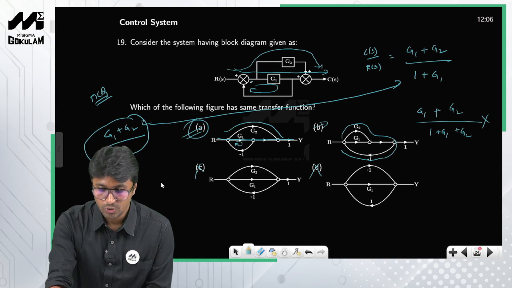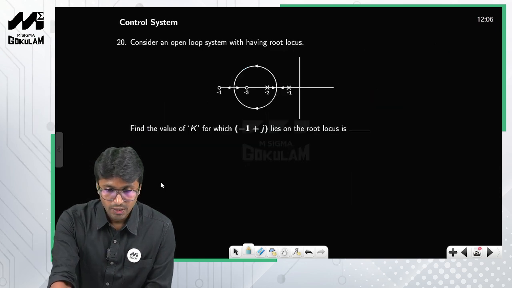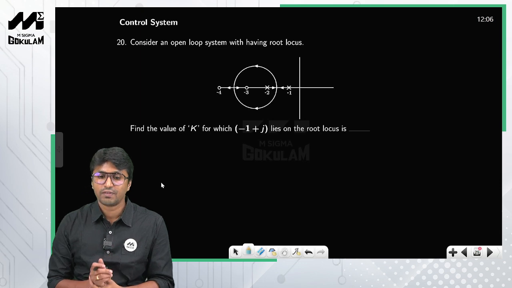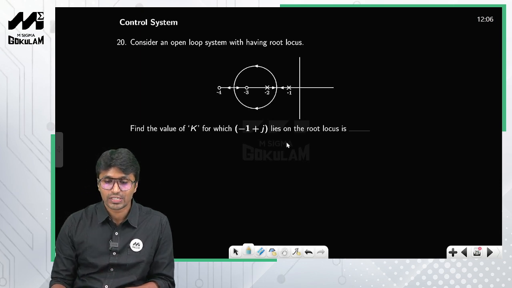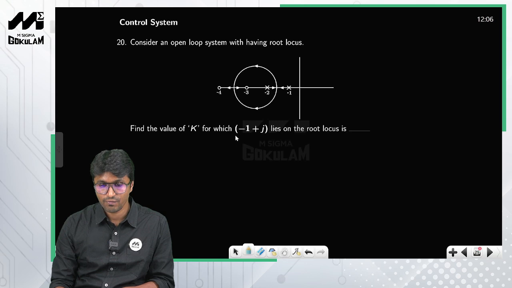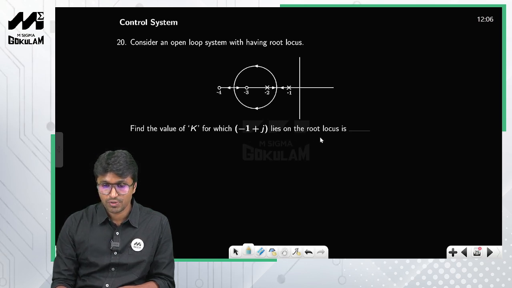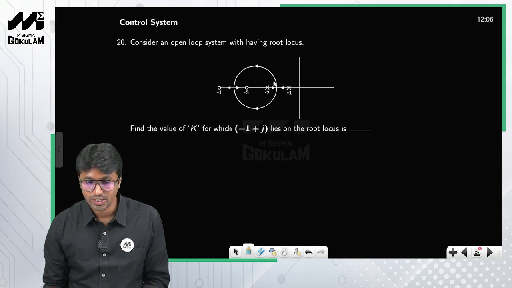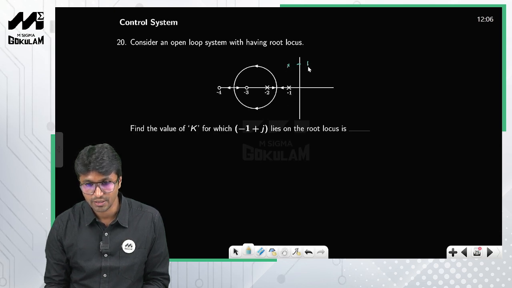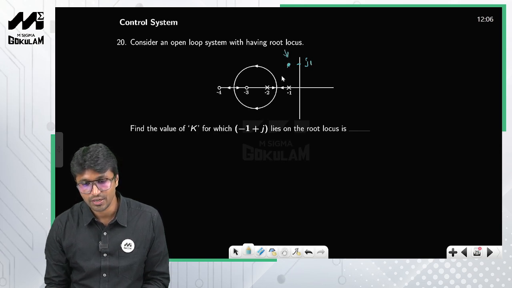Okay, now let us move on to the next question. So consider an open loop system which has a root locus as shown in the figure. Okay, find the value of k for which -1 plus j lies on the root locus, right? Now you can clearly see that -1 plus j is at this particular point, right? So if this is nothing but j1, this is the point. So listen, you can clearly see that this point is not on the root locus, right? So for no value of k does the root locus pass through this particular point, right?